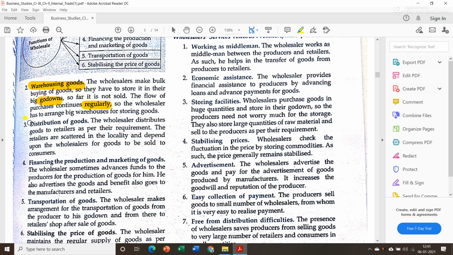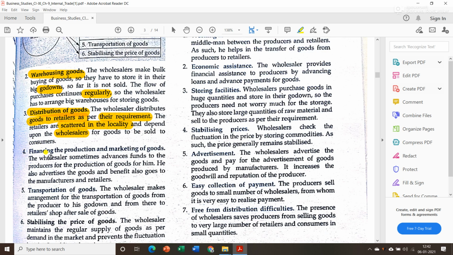The next function is distribution of goods. After storing the goods in their godowns, they distribute or sell goods to the retailers as per the requirement of retailers. The retailers are scattered in the locality and they mainly depend upon the wholesaler for goods to be sold to consumers.